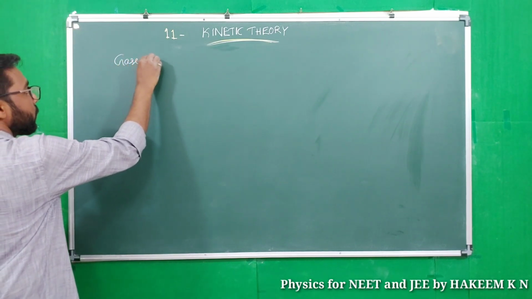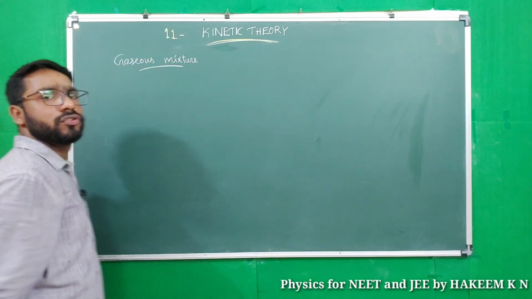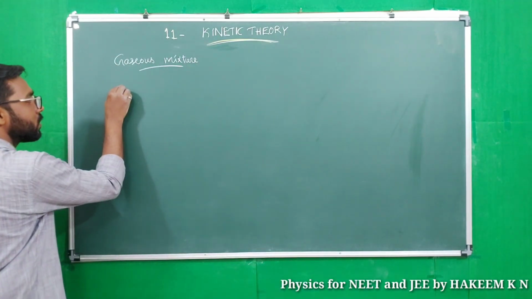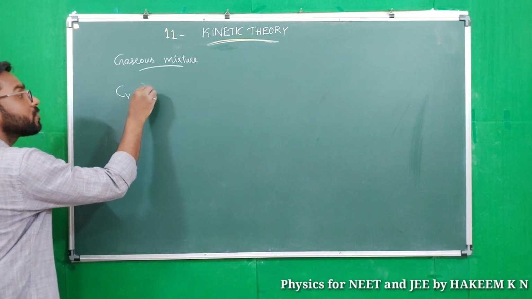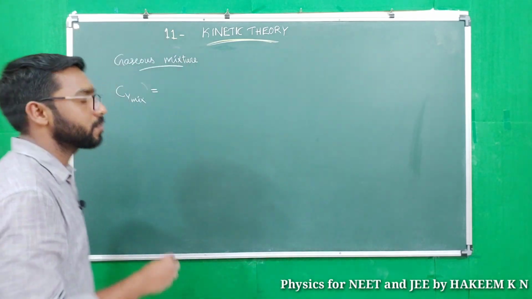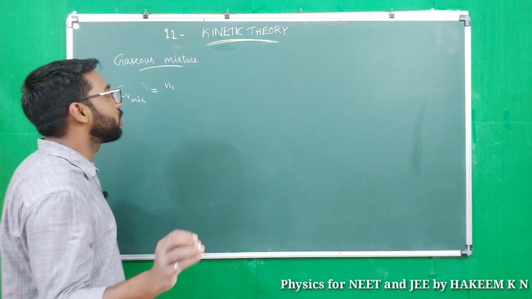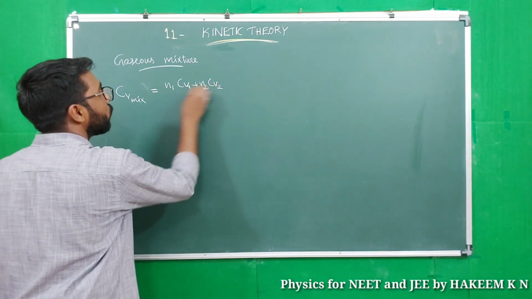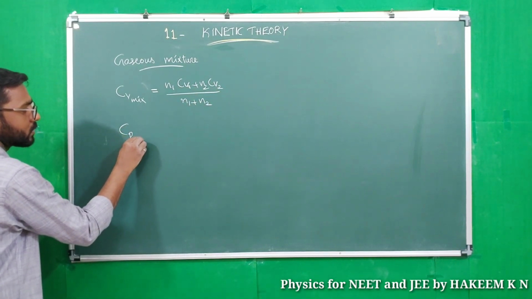Gaseous mixture. When two gases are mixed, what will be the specific heat of the mixture at constant volume and at constant pressure? I am just giving the equation directly, no need of the proof. Cv mix equals n1 Cv1 plus n2 Cv2 divided by n1 plus n2, and Cp mix means what?